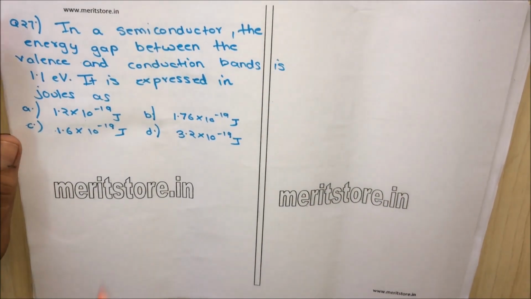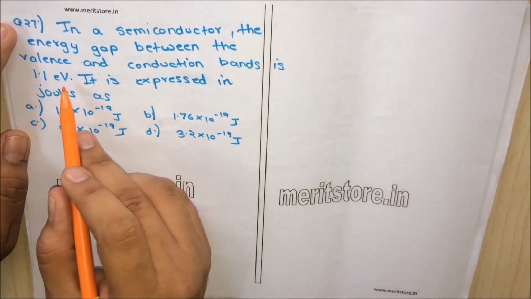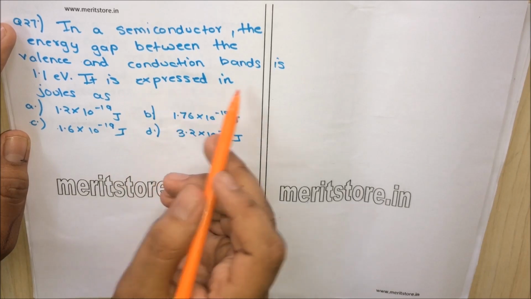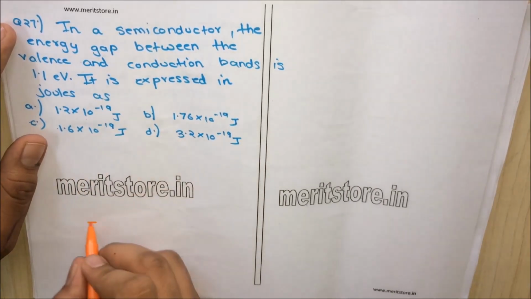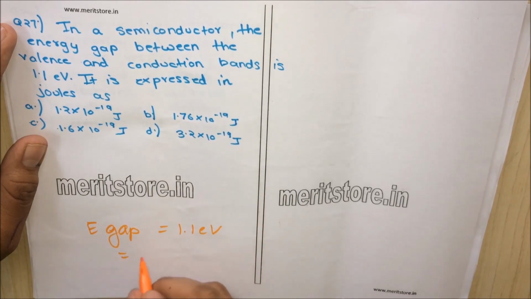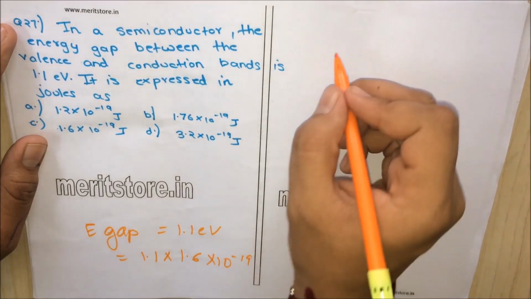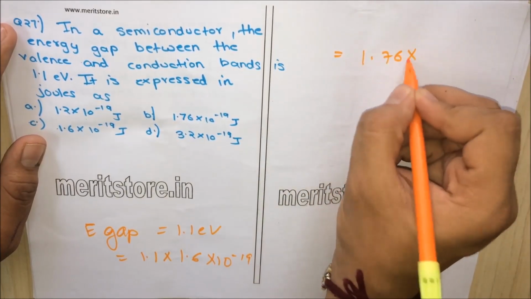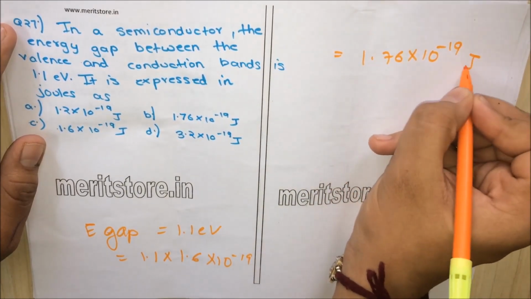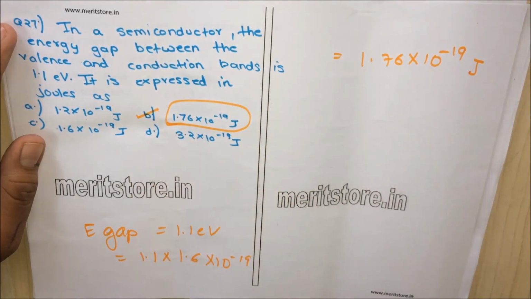Question 27. In a semiconductor, the energy gap between the valence and conduction band is 1.1 eV. It is expressed in joules as, we know energy gap is equal to 1.1 eV, which is equal to 1.1 into 1.6 into 10 raised to minus 19, which is equal to 1.76 into 10 raised to minus 19 joules. So option B, 1.76 into 10 raised to minus 19 joules, is the correct answer.